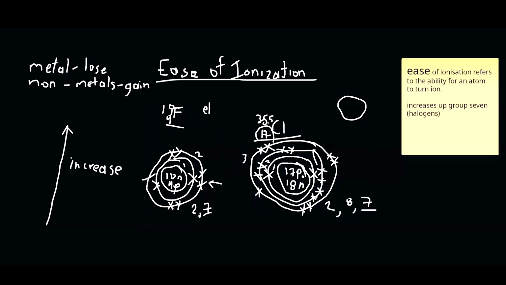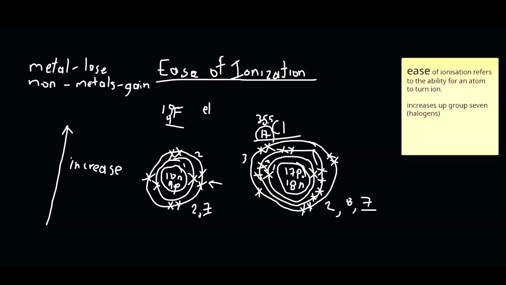All right, so here's the diagram. Still following? Yes. If we're supposed to compare these two elements, fluorine and chlorine, the outer shell of fluorine is closer to the nucleus than the outer shell of chlorine. When the outer shell is closer to the nucleus, there's a greater pull on the outer shell by the nucleus.